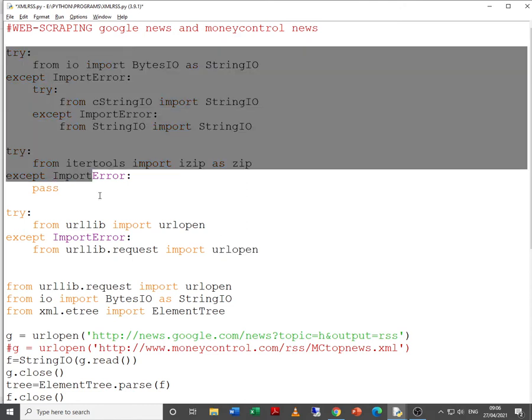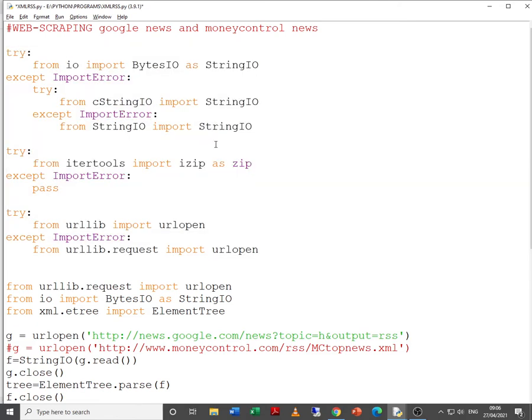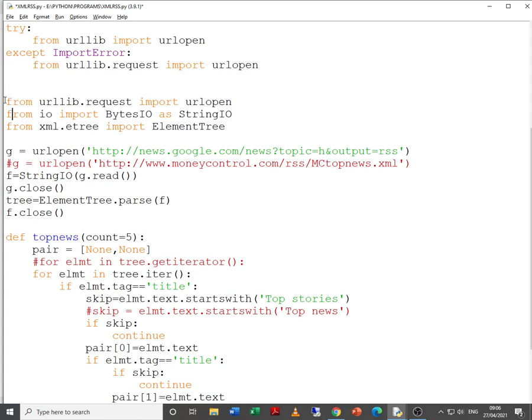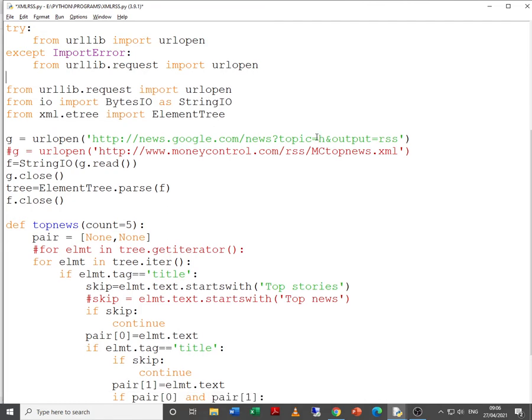So basically these try-except blocks, or this exception handling part, is used if some of the modules do not work. If they work, then these are not required. Again the same set of modules or libraries that we require are there over here. Just once again remember that before you use them, you need to install them properly. If it is not installed, you will get a module not found error.